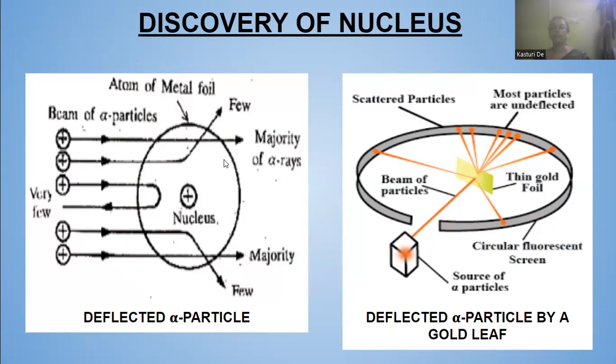The majority of them passed through without deflection, some deflected slightly, and very few deflected by 180 degrees. This was the experiment which was done, and the gold leaf was used here.